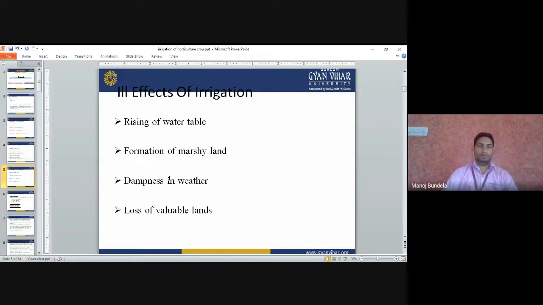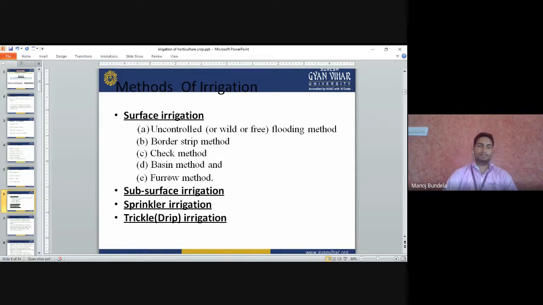Effect of irrigation. Rising of water table. If we apply irrigation, it will increase the water level in the soil. Formation of marshy land. Continuous application of water will create marshy land. Dampness in weather. The weather conditions will be changed. Loss of valuable lands. Sometimes due to high irrigation and fertilizers, the land will be lost. And if the water is not available, then also we can't use that land. Sometimes due to the scarcity of water, we can't utilize the complete land.